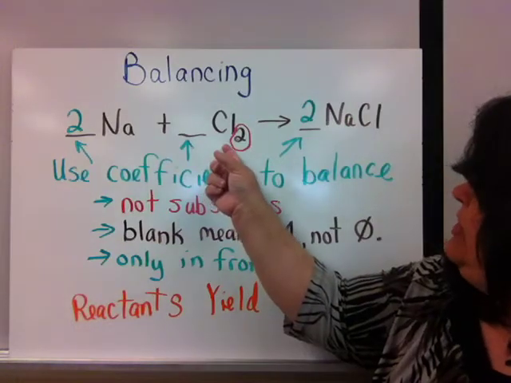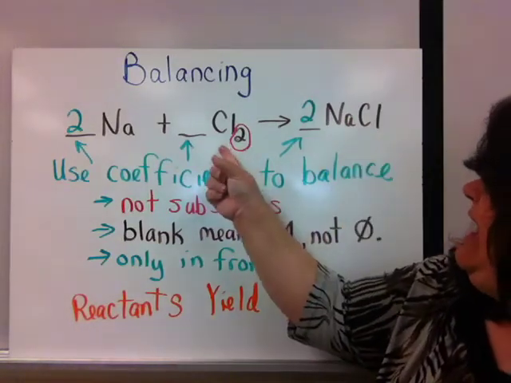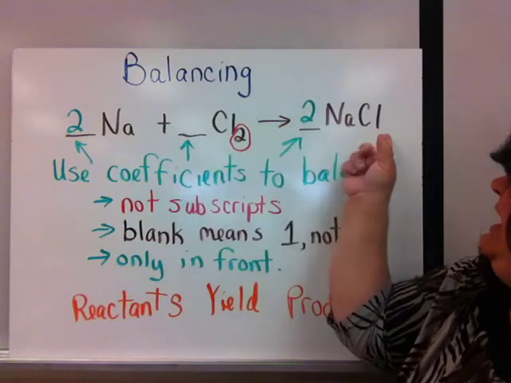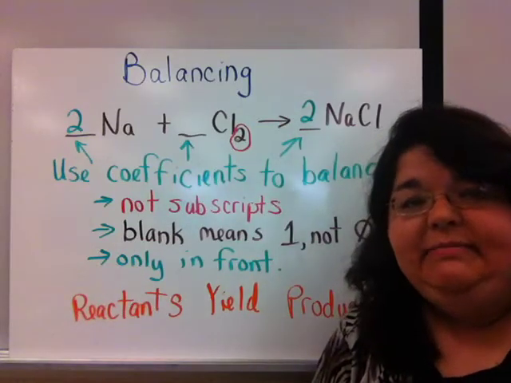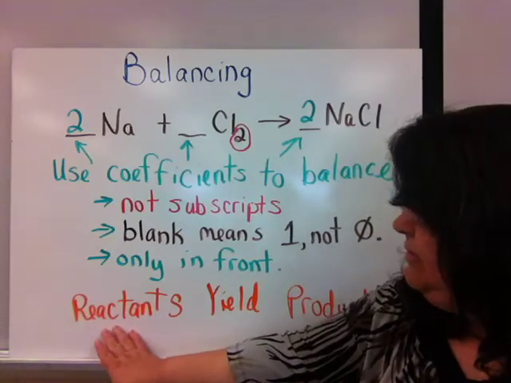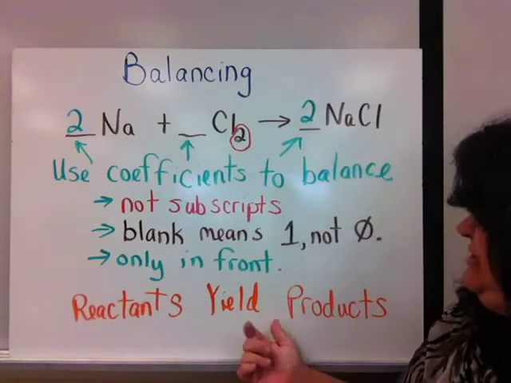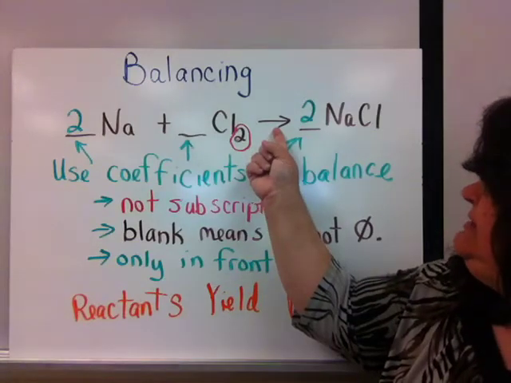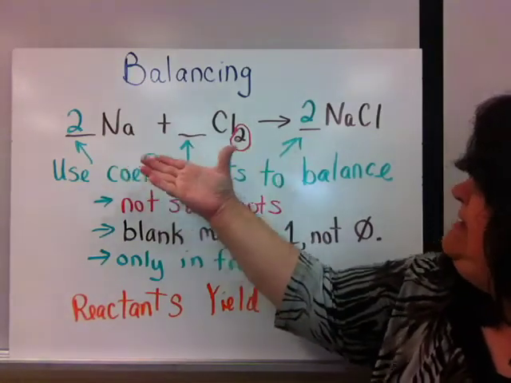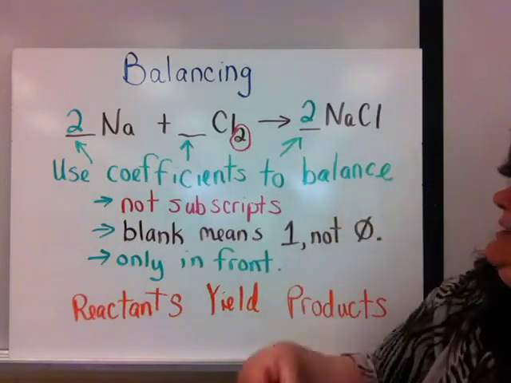But when I compare my chlorines to each other, I had 2 to start with, and I ended up with 1. I have to have the same number as I start with when I am finished. Reactants yield products. This arrow means yields. Here are my reactants. They yield this product.